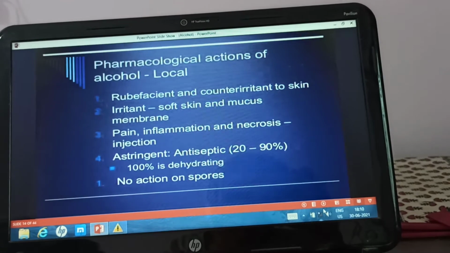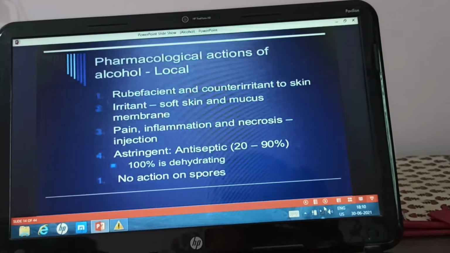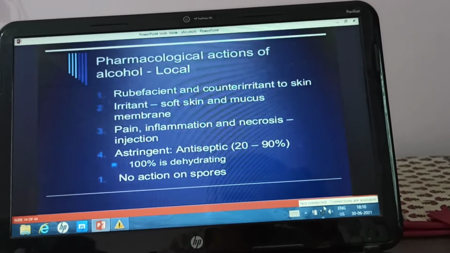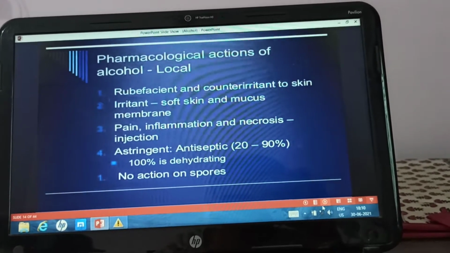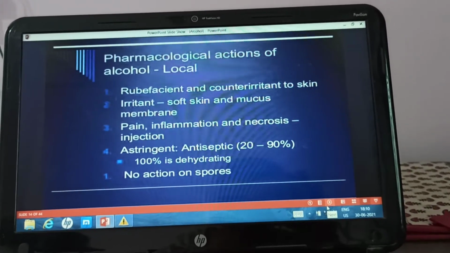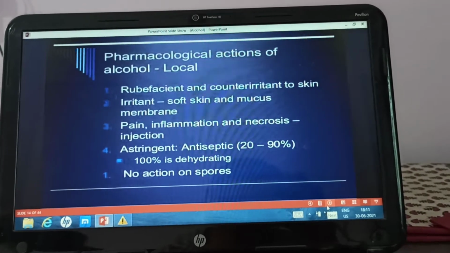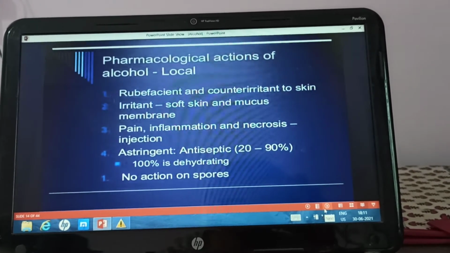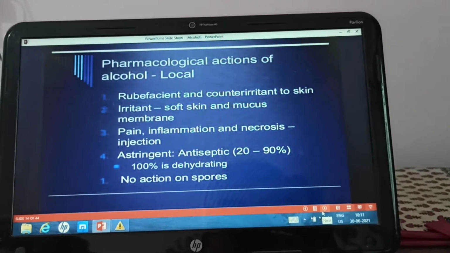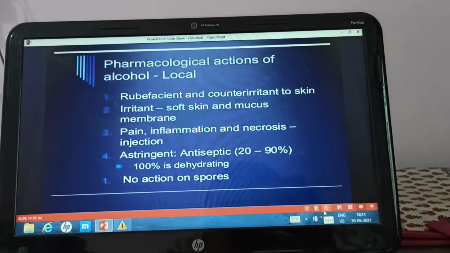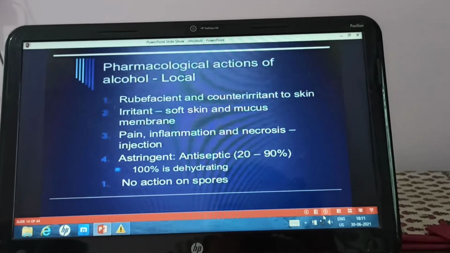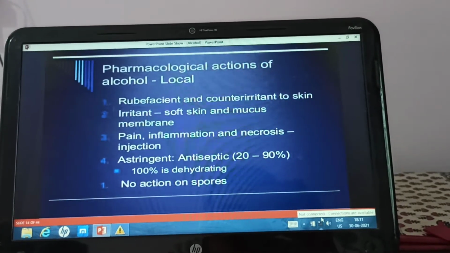Antiseptic efficacy is seen between 20 to 90% concentration and it declines above 90%. 100% is dehydration. It causes dehydrating effect. So it evaporates at 100% concentration and there is no action on the spores. Only the vegetative forms are affected. It should not be used on the wounds, ulcers or the mucosa. It is highly irritant on the mucosa. It is not useful for disinfecting instruments.